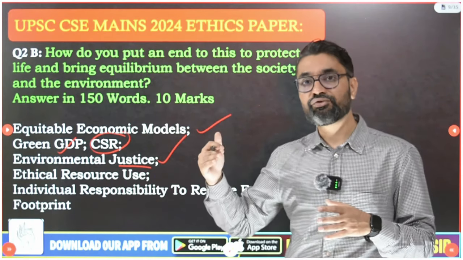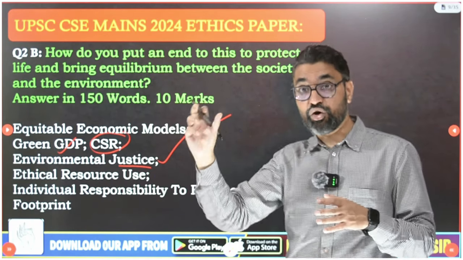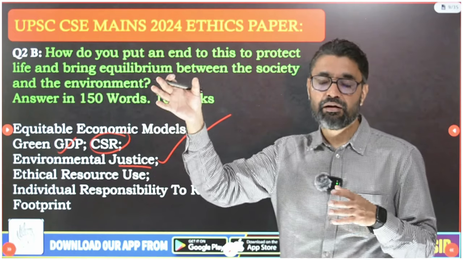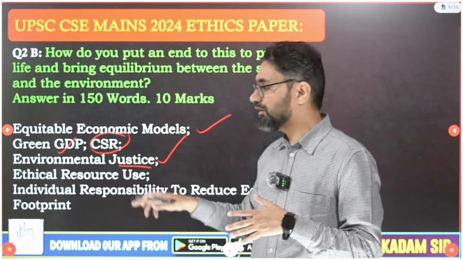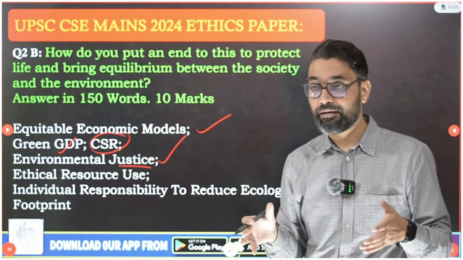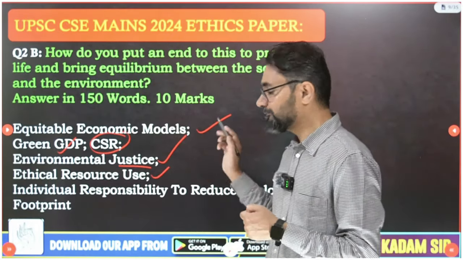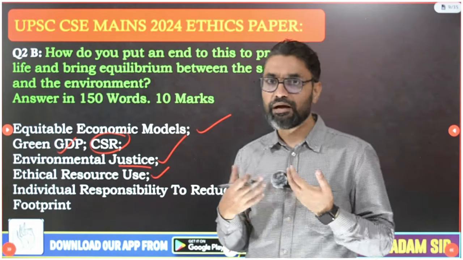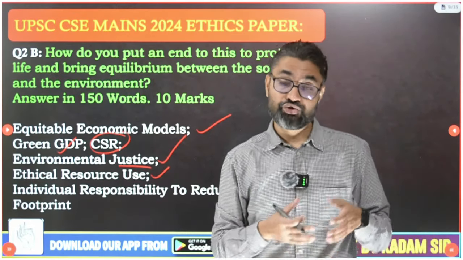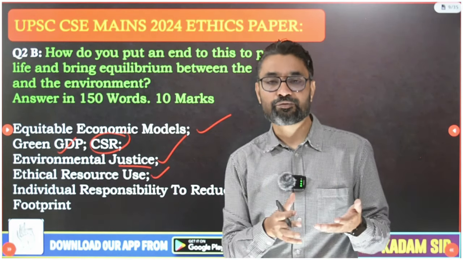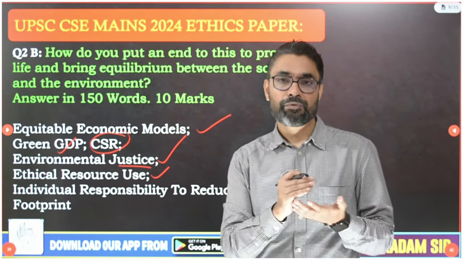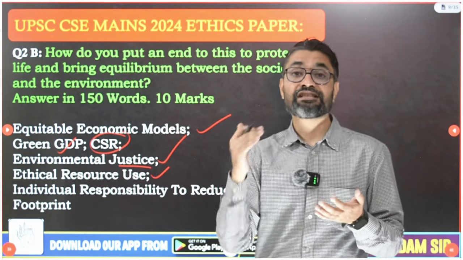We should also take into account the ecological significance of any entity that we are destroying, and in our decision making, environmental justice should be one strong parameter. Then ethical resource use: obviously we can't live without material resources. We should use material resources, but that should not be exploitation, it should be use. And we need to use it in a more sustainable manner.